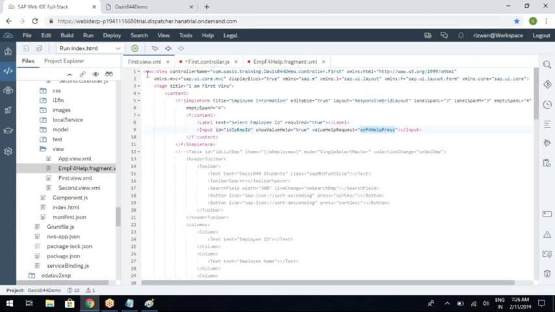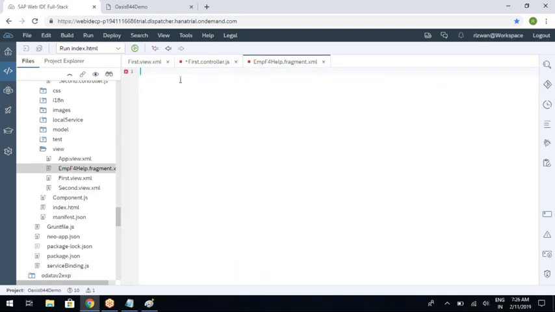The way you have an empty template for a view, similarly you will be having something for the fragment as well. Just a second. There is some template for the fragment, and that is core:FragmentDefinition.